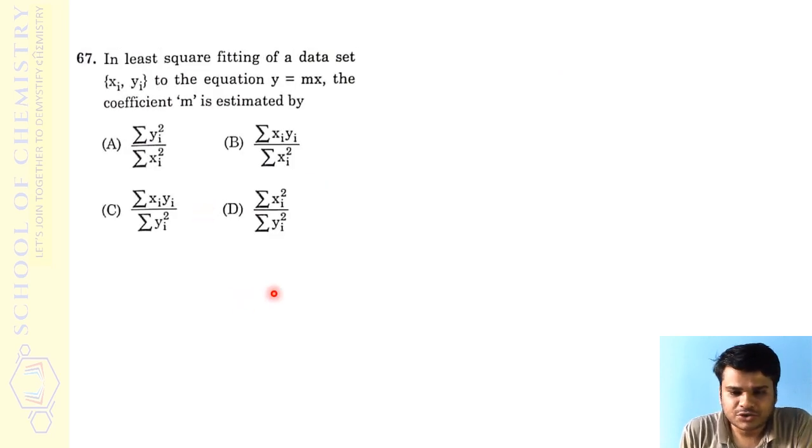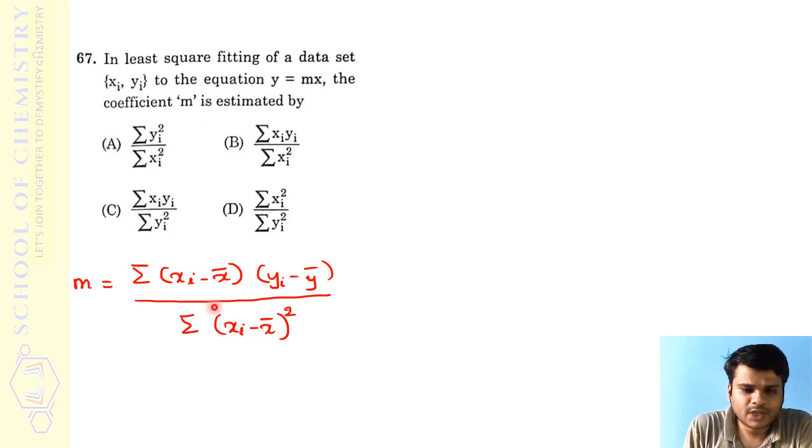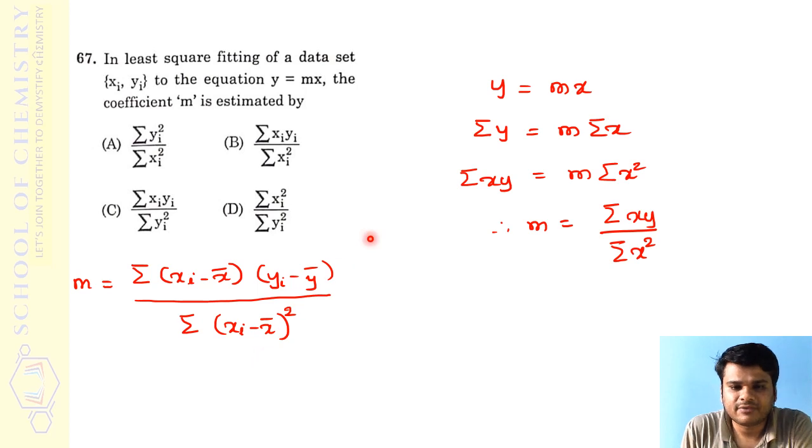The next question is again from statistical treatment itself. They have asked about the least square fitting of data for the equation y equals mx, a straight line equation but with no C, that is, intercept 0. They ask how the slope m can be estimated. Usually we get a formula, and by using it we can calculate m, but here that formula is not applicable. So let's see how it can be done separately.